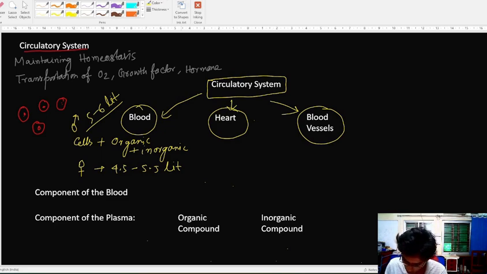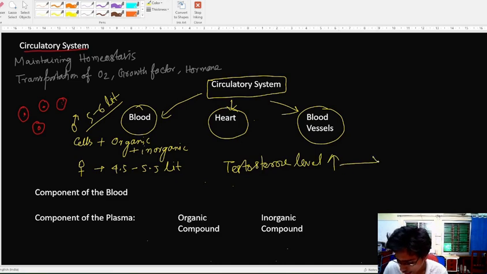What is the mechanism behind it? If the testosterone level is high, that means higher hematopoiesis, by erythropoiesis.